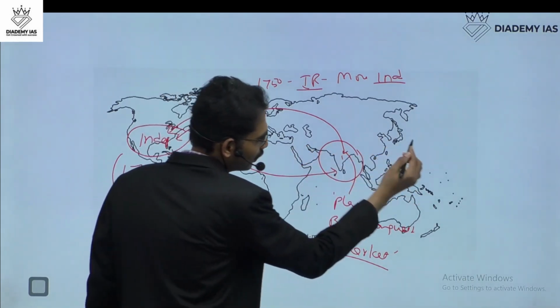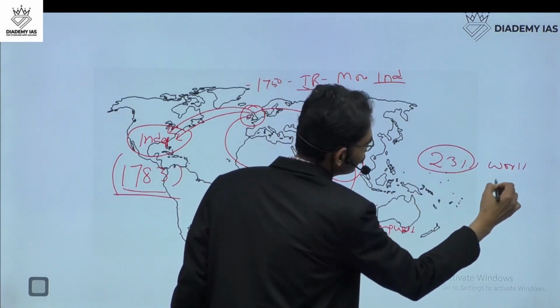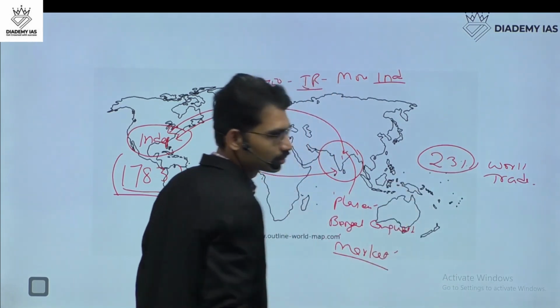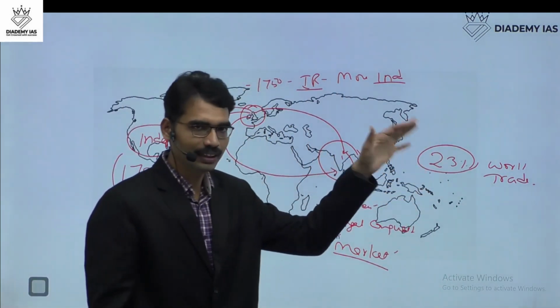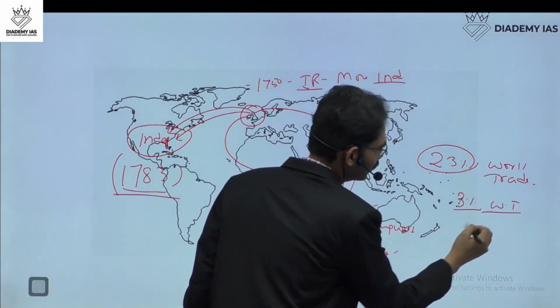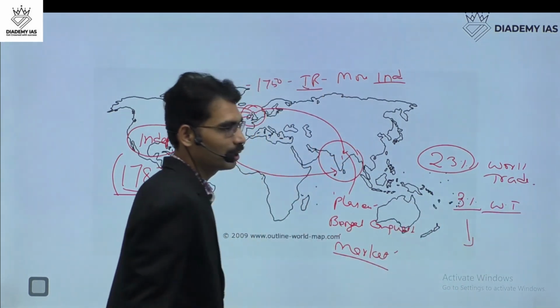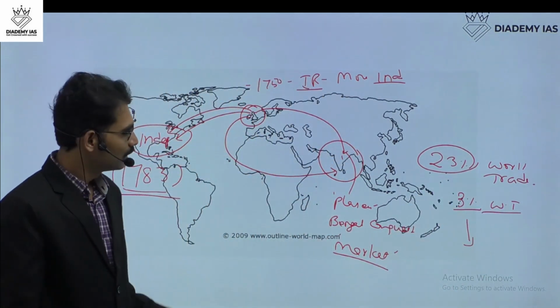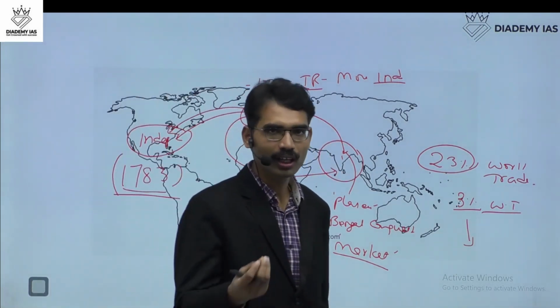This territory was commanding 23% of world trade before the British colonization. But at the end of the colonization, what is the scenario? 2-3% of world trade. Even today, we are still facing the problem of colonial legacy. This is how one part of the globe affects the future of another part.